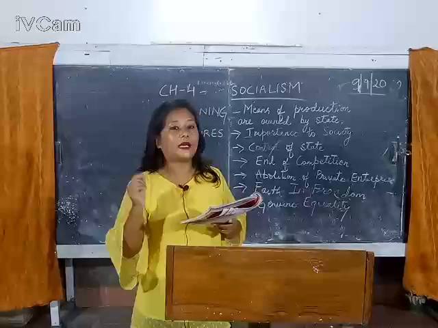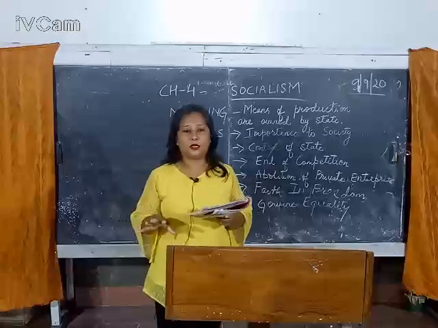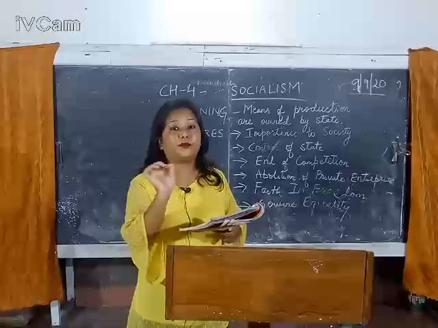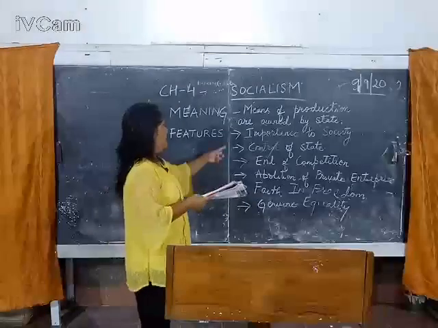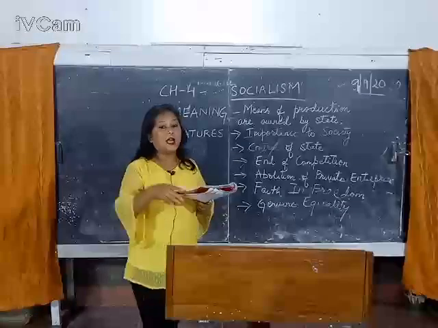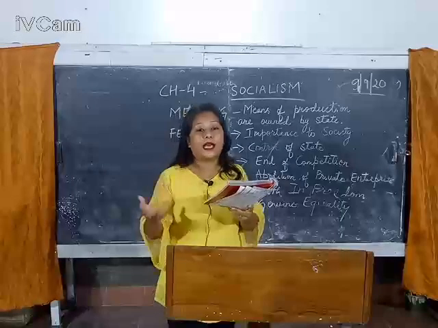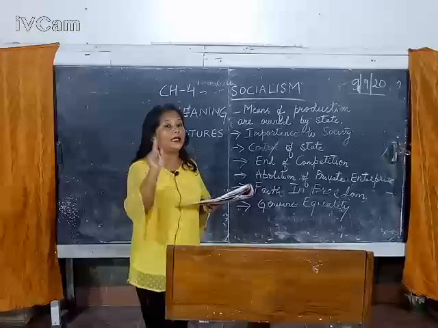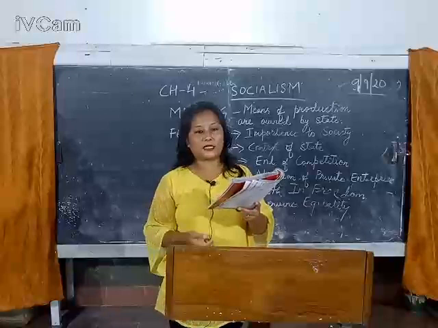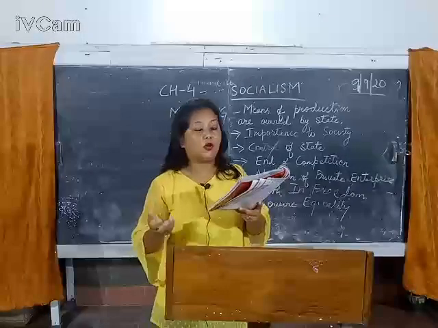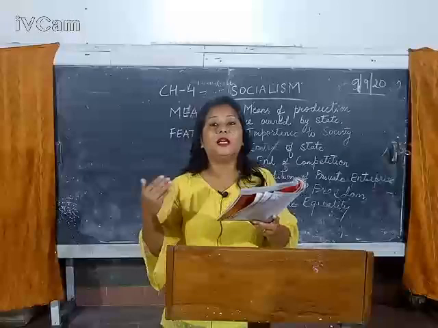Now we come to the key features of socialism. There are 6 features. You can do the 6 features, and in brief, in short, you can explain what each means. For example, the first is importance to society, or you can say priority. Importance is given to the society as a whole and not to one single individual. Why? Because the socialists believe that society is an organic unity and they give more importance to society than to the individual.